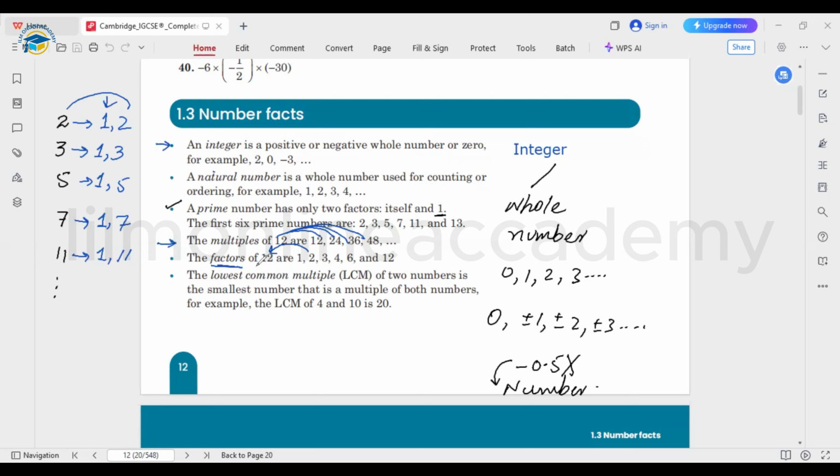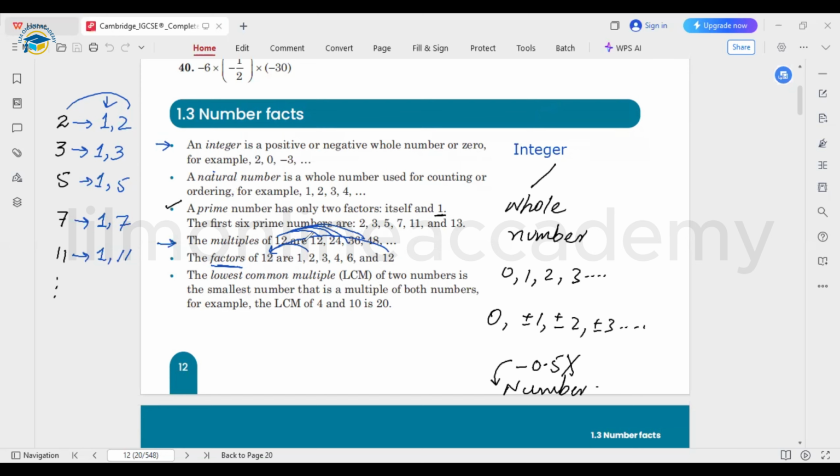For example, the factors of 12 are 1, as I told you before, because 1 is the factor of every number. Then we have 2, because 12 is completely divisible by 2, then 3 as well, 4 as well, 6 as well, and the number 12 at the end. So these are all the factors of the number 12.